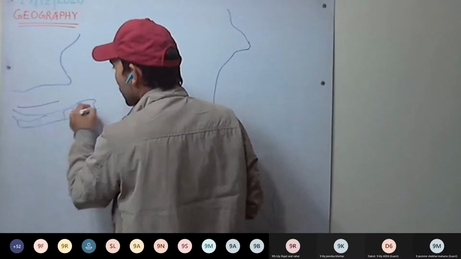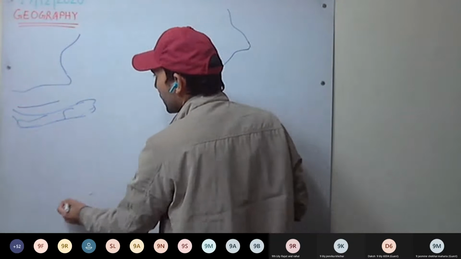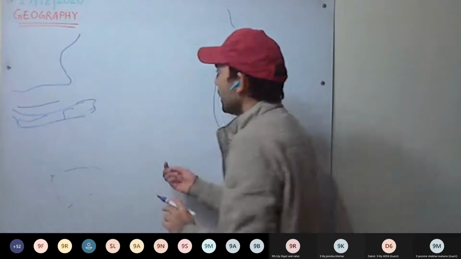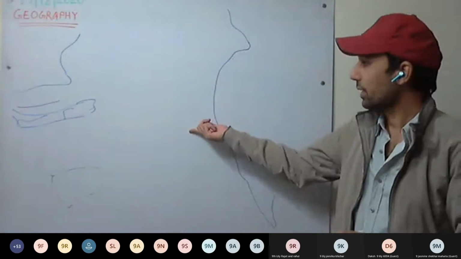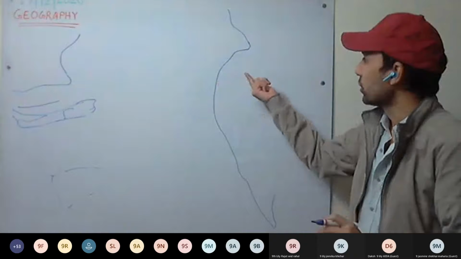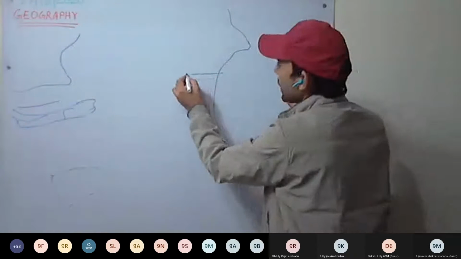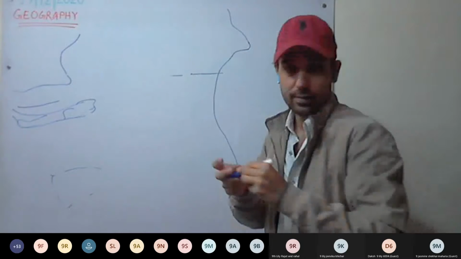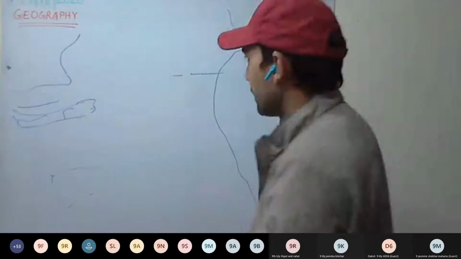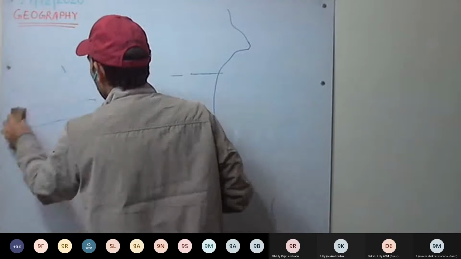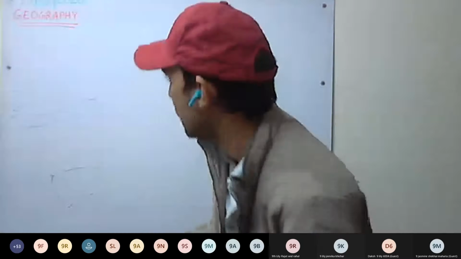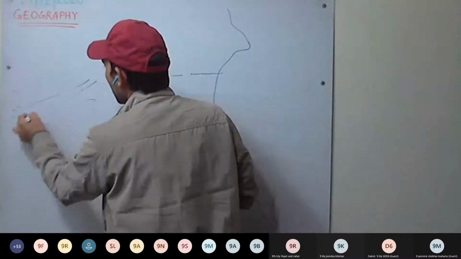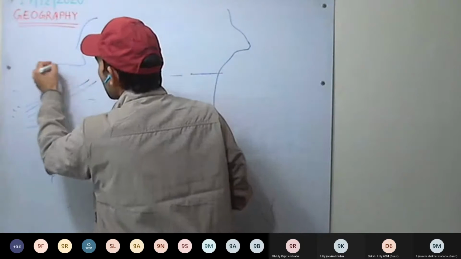Indonesia, Australia somewhere here. Okay, this is our South Pacific Ocean. So the equator passes somewhere here. Indonesia will run a little bit lower. Here we have Indonesia and all, and here China.